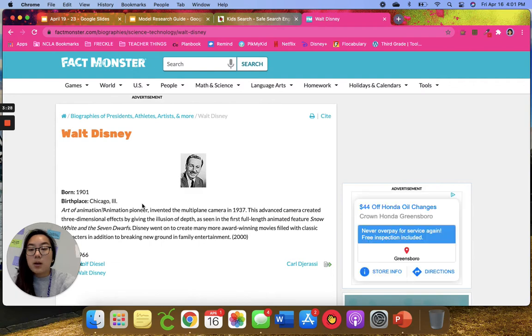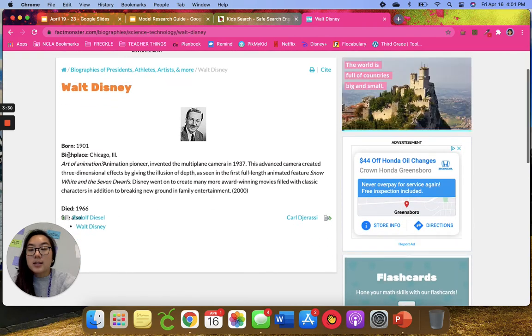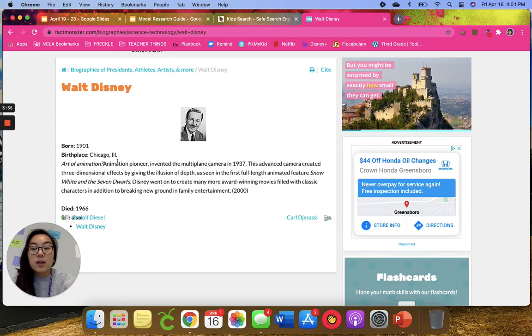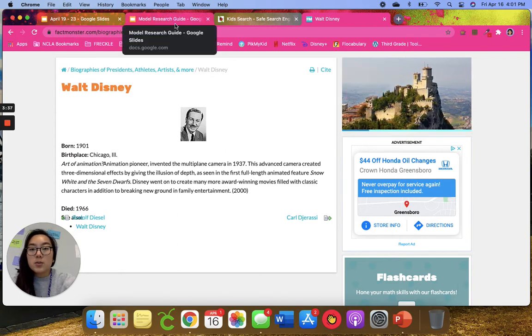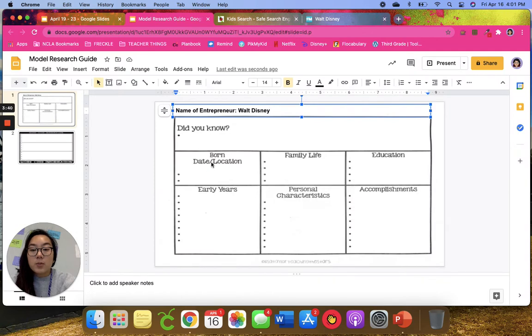And it's going to come up. And I can see the year that he was born, and his birthplace was Chicago, Illinois. So I'm going to come back over to my research guide, and for born and date location, I need to add a text box over here.